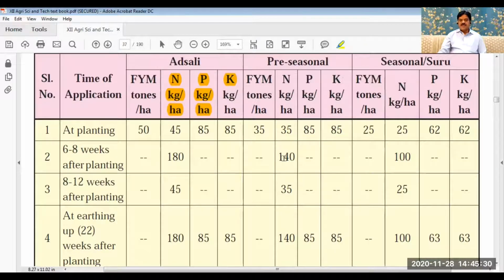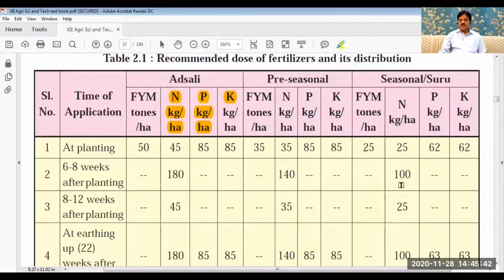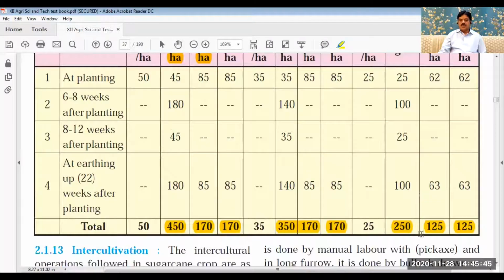For the pre-seasonal plant, nitrogen 350, phosphorus 170, potash 170 kilogram per hectare. And this dose is reduced for seasonal or suru: only 250, 125, 125.